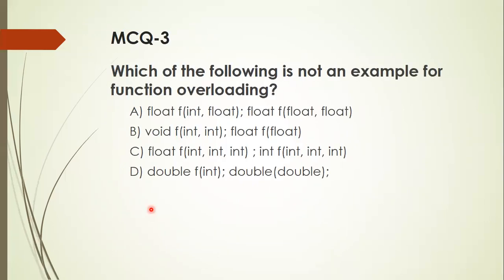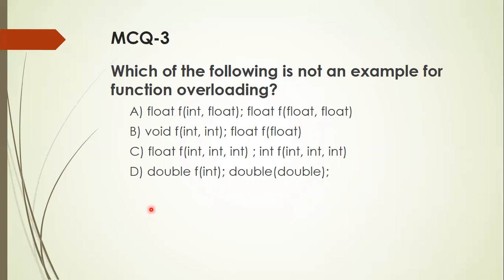Which of the following is not an example for function overloading? Observe carefully. Float F, int comma float. The first one is function name F with two arguments, int and float. The second case also has two arguments, same function, same return type, but the arguments are float and float. So that is an example of overloading.